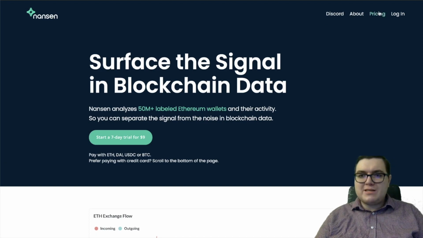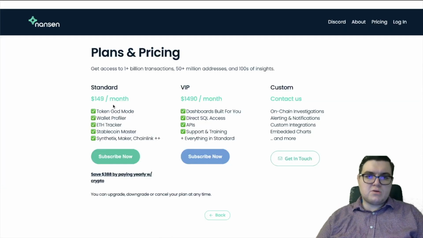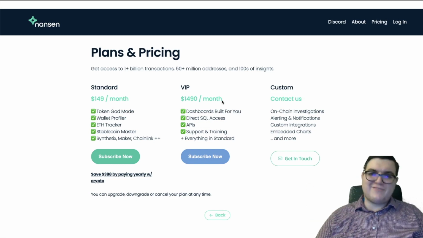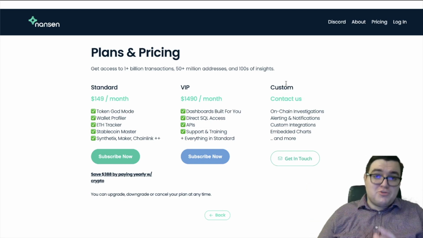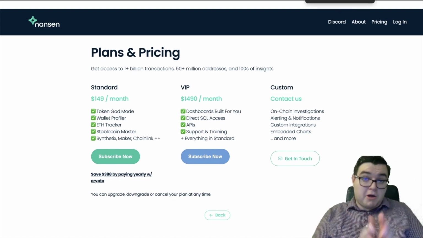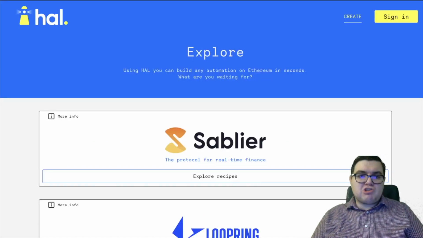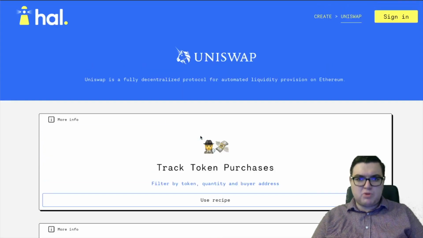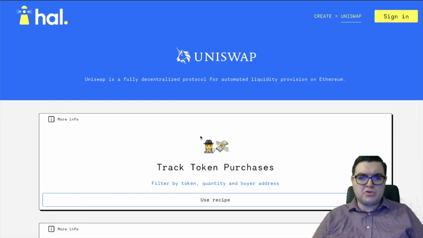And if you go to pricing, we see that it's $149 per month, or you can go really hard and $1,400 per month. So the average newbie trader who doesn't have more than a few $100s isn't really going to be using this. But if you're gung-ho about this, it might be something to look into. So if we go to HAL, we can see, all right, so let's explore what's going on Uniswap.